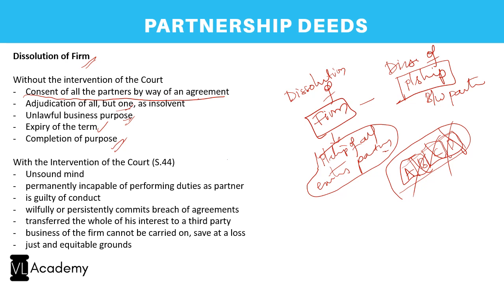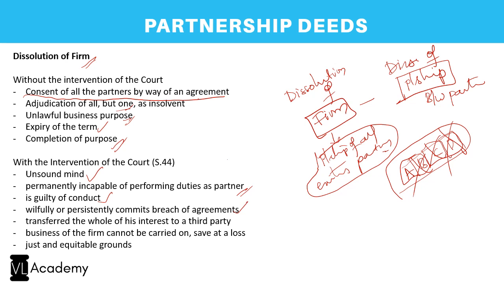But with the intervention of the court, let us see the interesting clauses. First, the partner has turned into an unsound mind, where they are incapable of performing the duties as a partner anymore, or they are guilty of conduct in such a way that the running of the business has become impossible, or it might become unlawful because of their conduct.